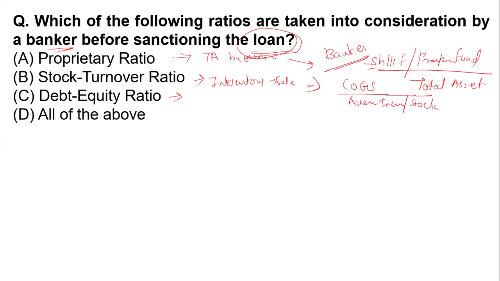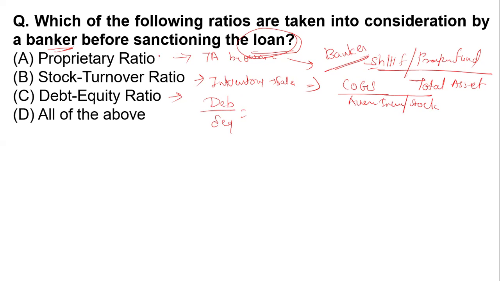This is the formula of stock turnover ratio. Now what is the debt equity ratio? You know that it is debt divided by equity. So from this option, if you are a banker, what do you have to consider in your mind before sanctioning the loan?